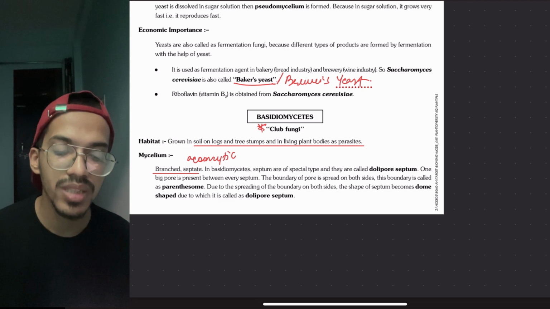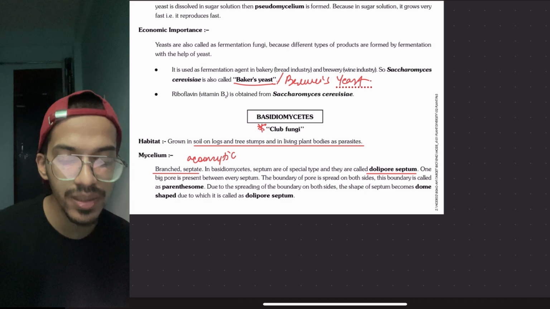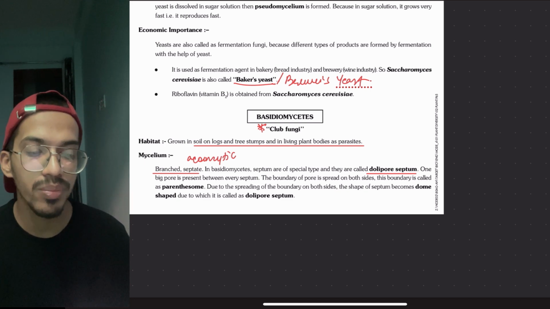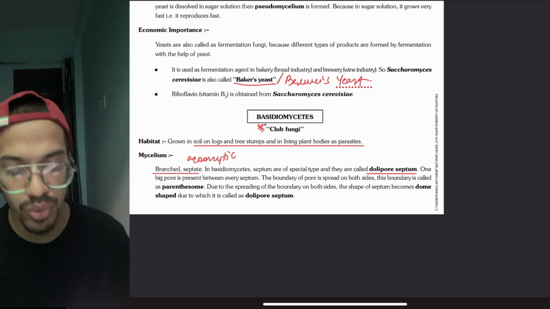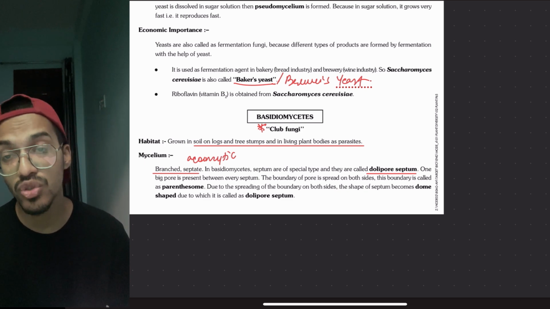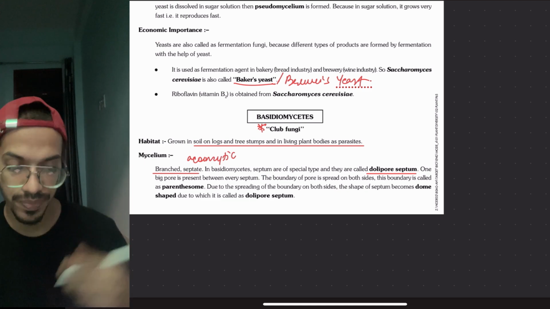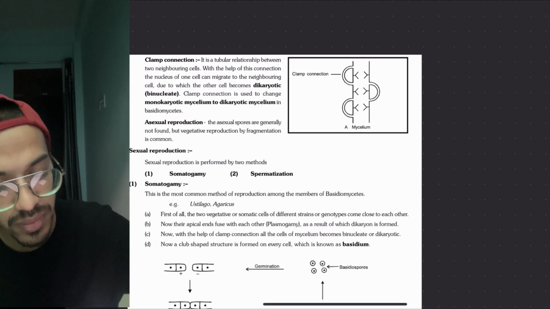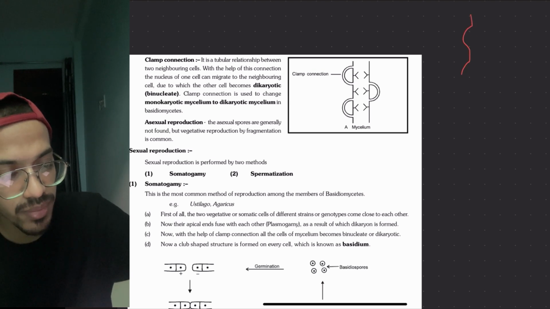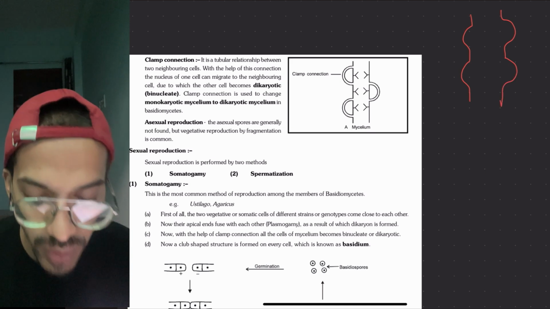In Basidiomycetes, the septa are of a special type called dolipore septum. We will see it. One big pore is present in every septum. The boundaries of the pore are spread out on both sides. These boundaries are called parenthosome. Due to the spreading of the boundaries on both sides, the shape of the septum becomes dome shaped, so it is called dolipore septum. This is how it looks: dome-like arrangements occur over here.